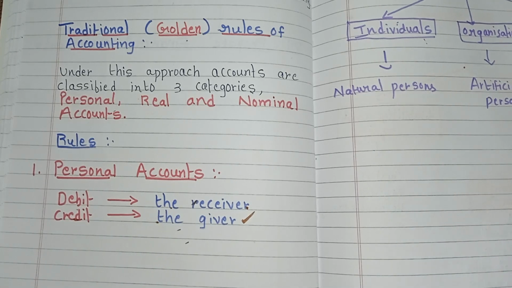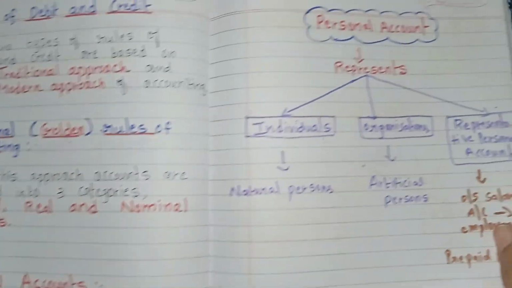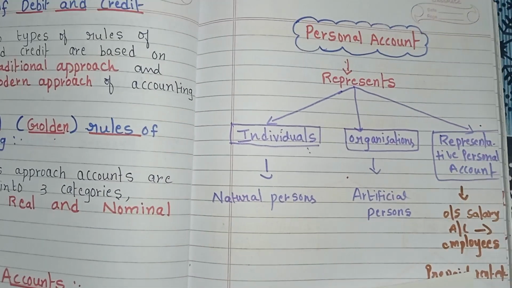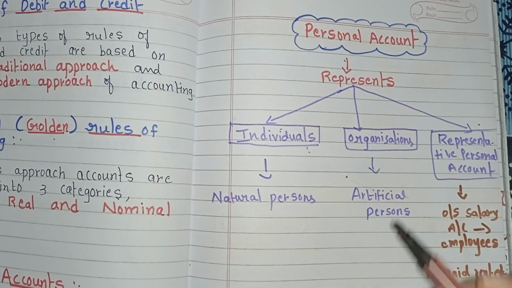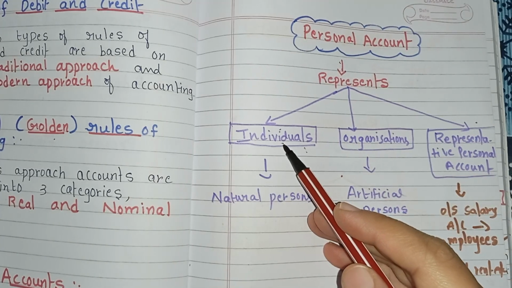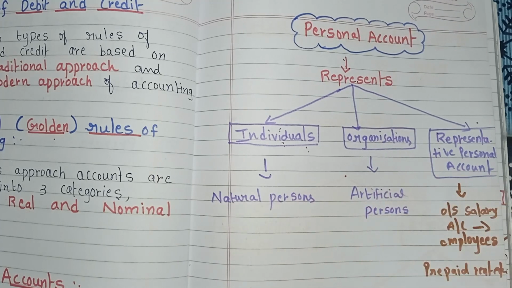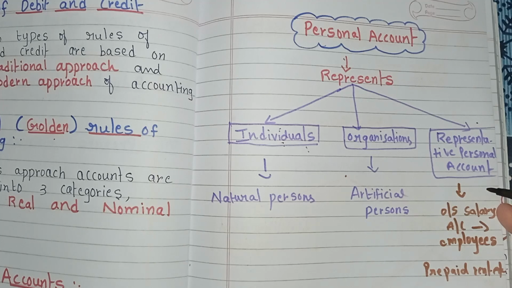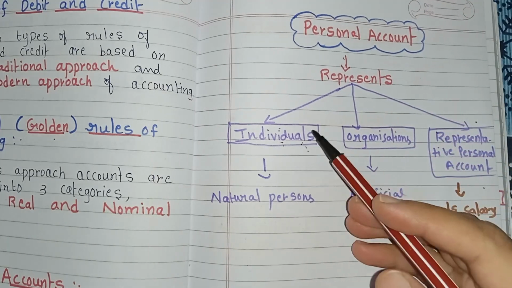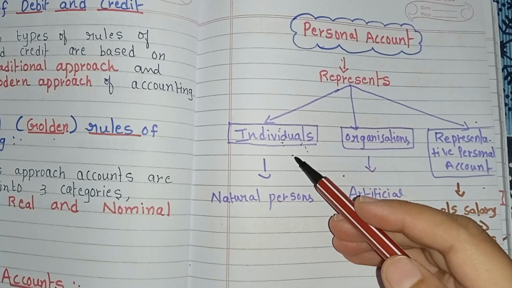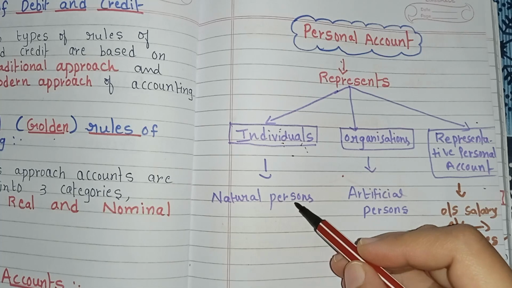Personal account represents accounts that are related to individuals or organizations or institutions or representative personal account. Individual means these are the accounts of individuals, related to natural persons.